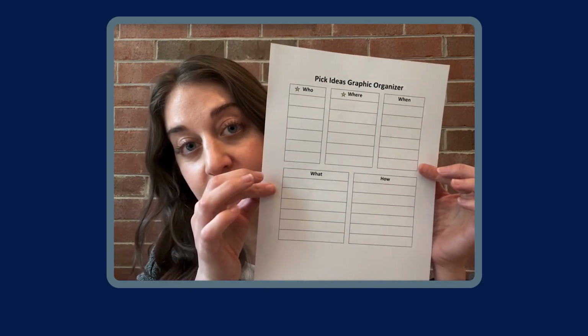Okay, so my first step is going to be to write down all of my ideas about who the character is in my story in my Pick Ideas graphic organizer. So one idea I have of who the magical creature is in my story is a talking bear. So I'm going to take a second and I'm going to write talking bear on my graphic organizer.